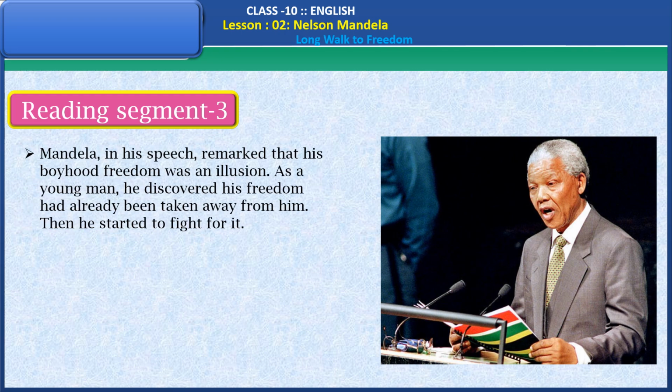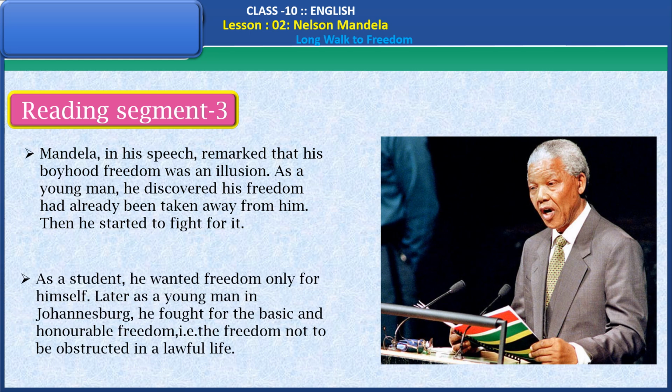Reading segment 3. Mandela, in his speech, remarked that his boyhood freedom was an illusion. As a young man, he discovered his freedom had already been taken away from him. Then he started to fight for it. As a student, he wanted freedom only for himself. Later, as a young man in Johannesburg, he fought for the basic and honorable freedom, that is, the freedom not to be obstructed in a lawful life.